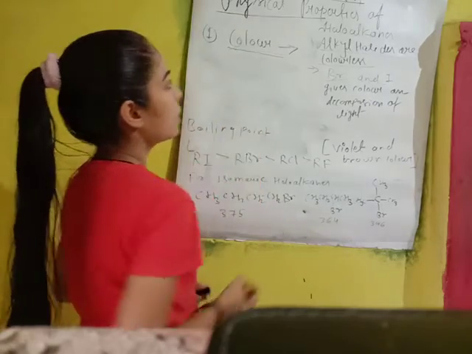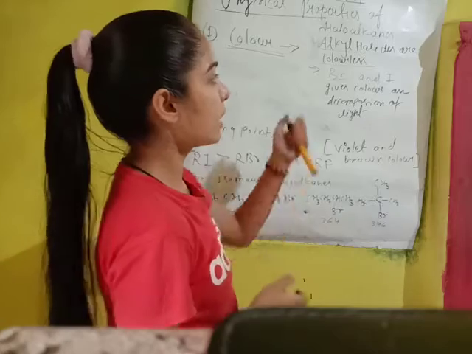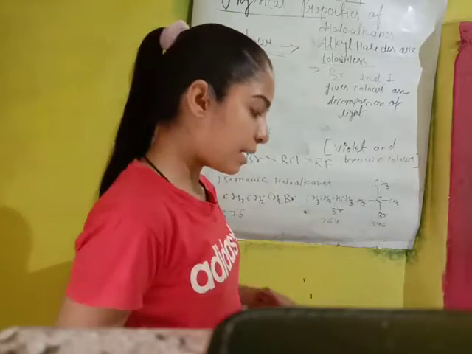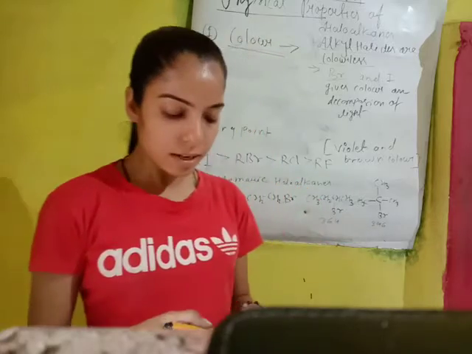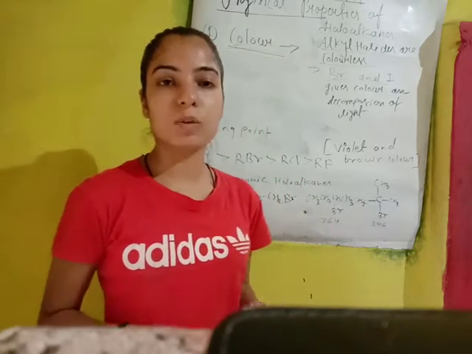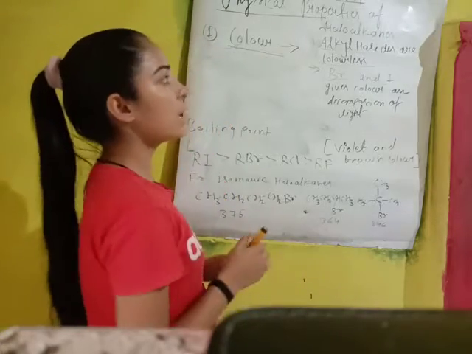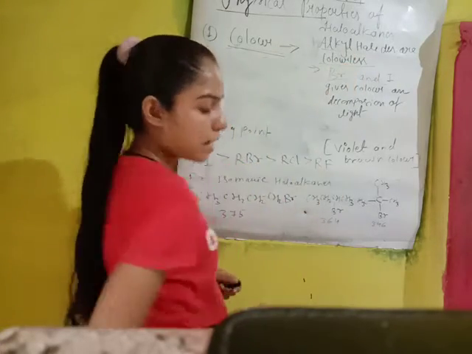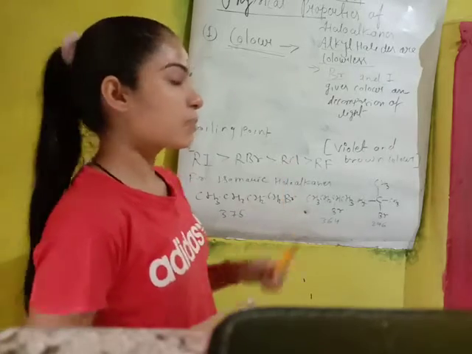Clear? So if you take different examples of haloalkanes, generally the alkyl halides, like alkyl chloride, alkyl bromide, if you take the examples of methyl chloride, methyl bromide, ethyl chloride, these are all alkyl halides. Most of the alkyl halides are generally colorless. It means they have no type of color. But there are some exceptions also.